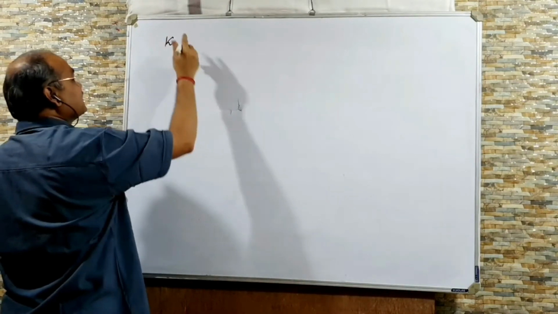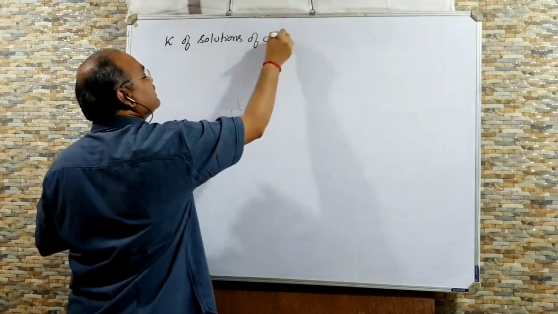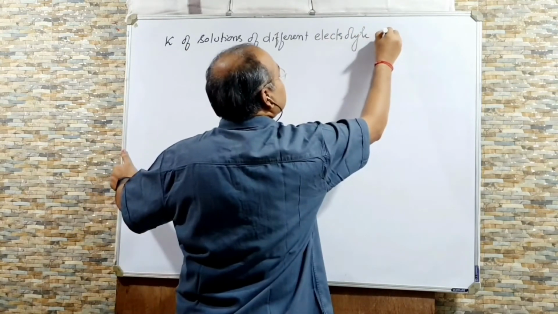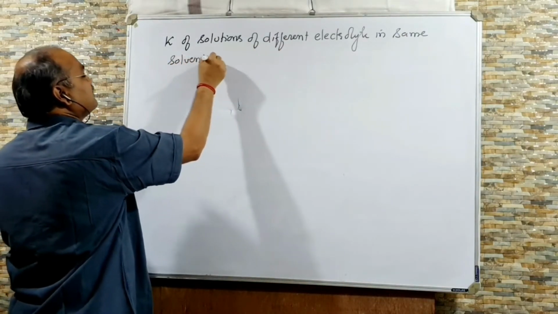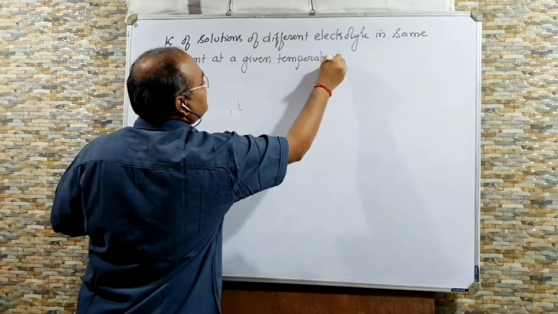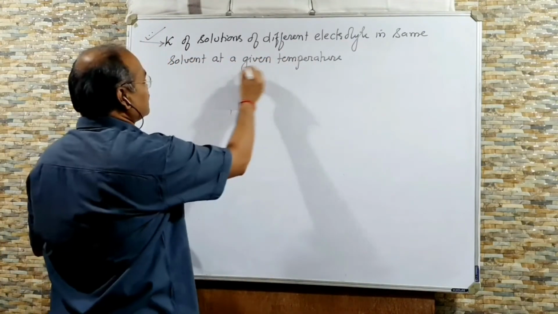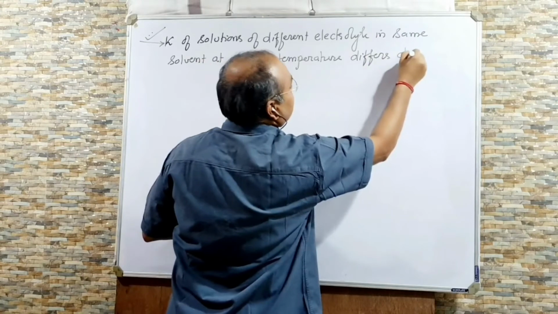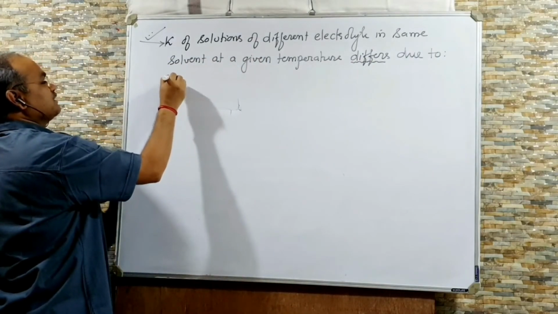I write kappa. Kappa, you know, is conductivity. Conductivity of solutions of different electrolytes in the same solvent at a given temperature differs due to, this is an important point, it differs due to 4 factors you can see.